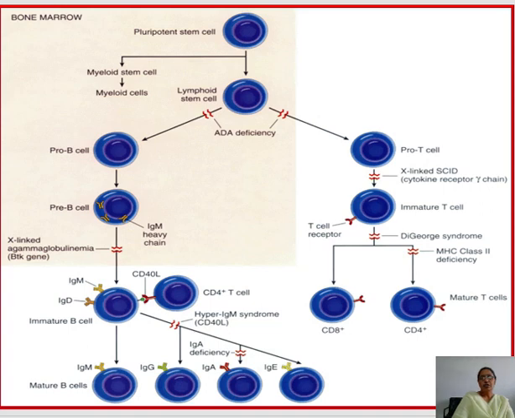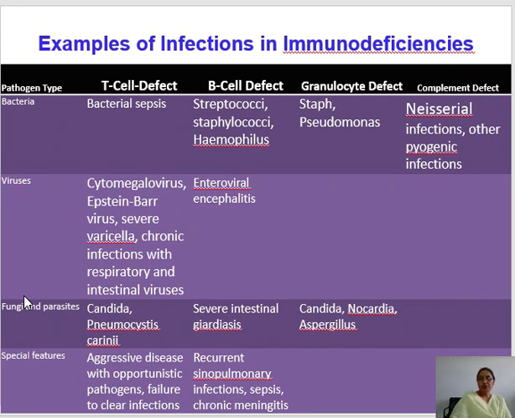Now in these immunodeficiency syndromes, because of the immunodeficiency, there are a lot of infections in these patients. Depending on which type of immunodeficiency is there, they have different types of infection. Like in T cell defect, there may be bacterial sepsis, CMV, Epstein-Barr virus, and varicella, and chronic infection with intestinal viruses. Among fungi, there may be candida and Pneumocystis carinii infection.